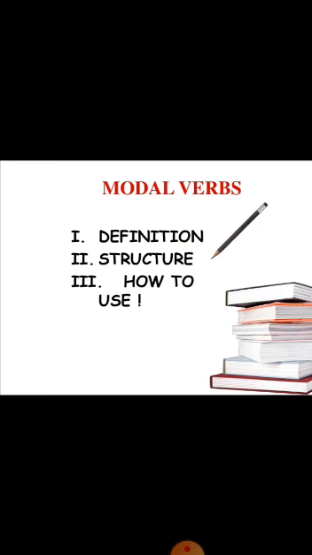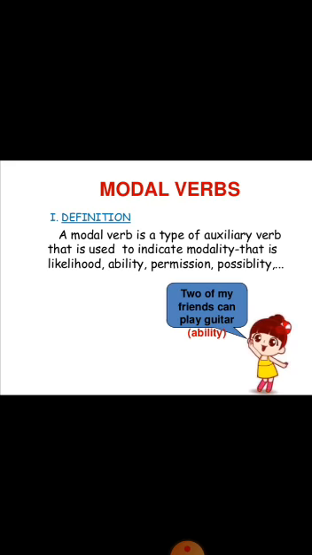We have so many modals like can, could, may, might, shall, will, should, need, ought to, dare, has to, have to, had to. Before explaining them in detail, I want to tell you the definition, structure, and how to use these modal verbs.